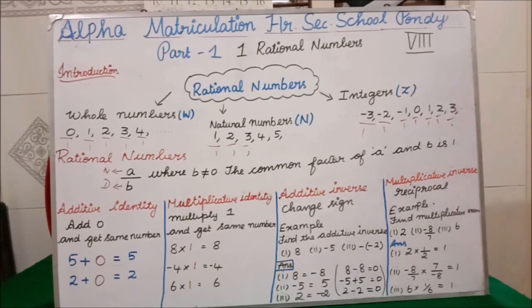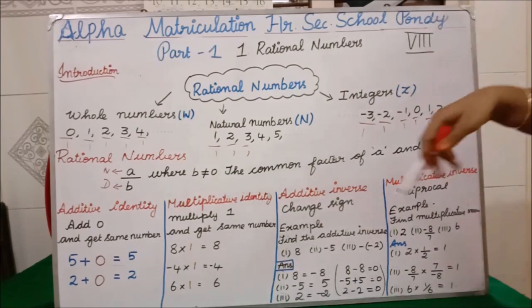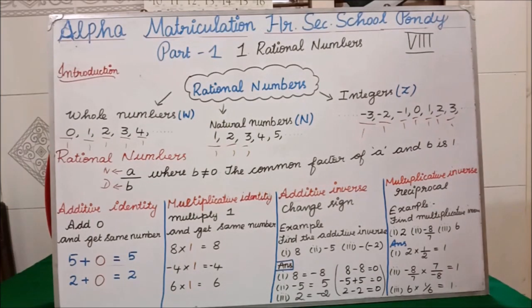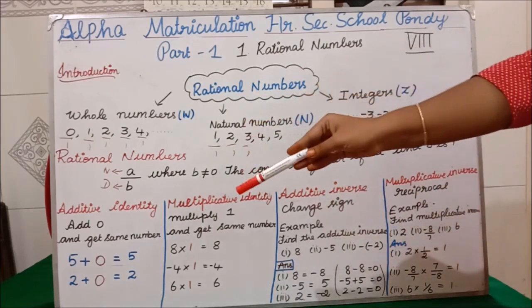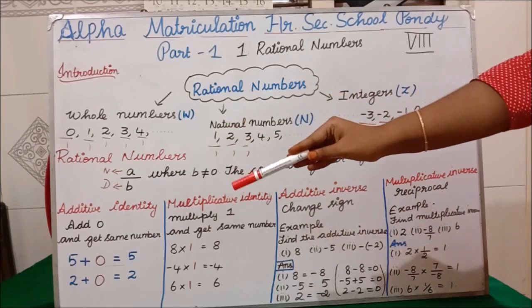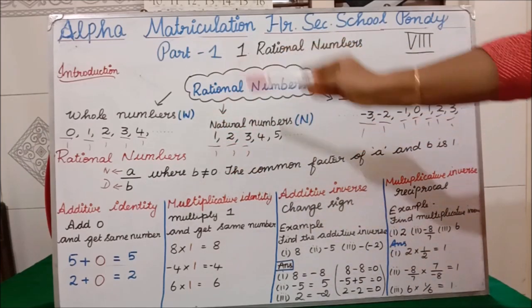Next, we are going to see about additive identity and multiplicative identity. The term identity means same. For example, twins, how will two twins look? They will be the same. Like that, identity means same. So if I am giving one number, what is the identity of 5? You have to add 0 so that you will get the same number.